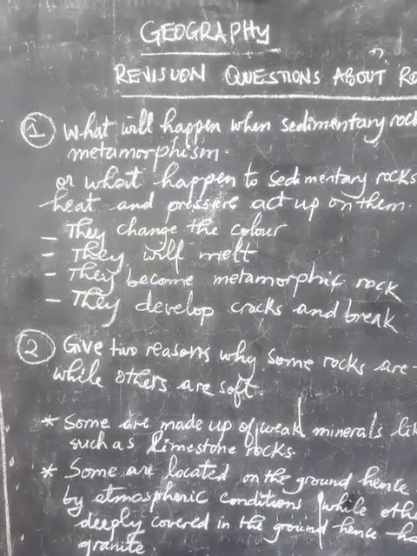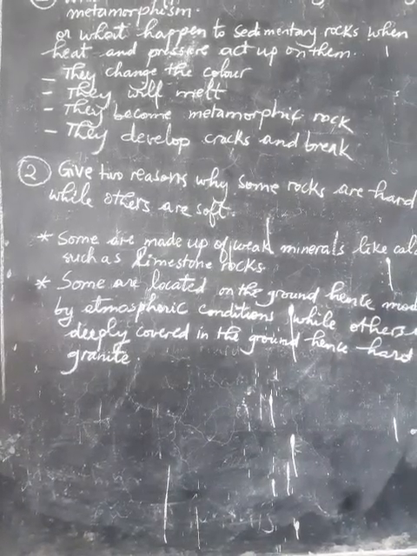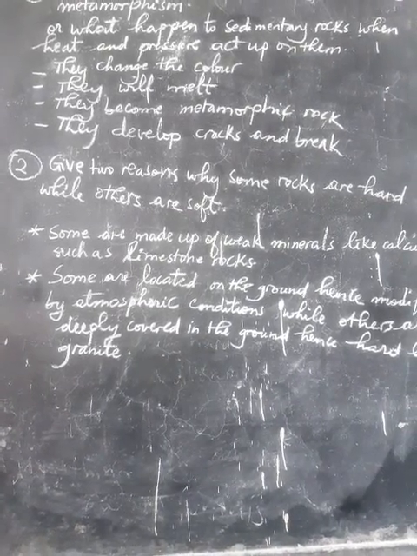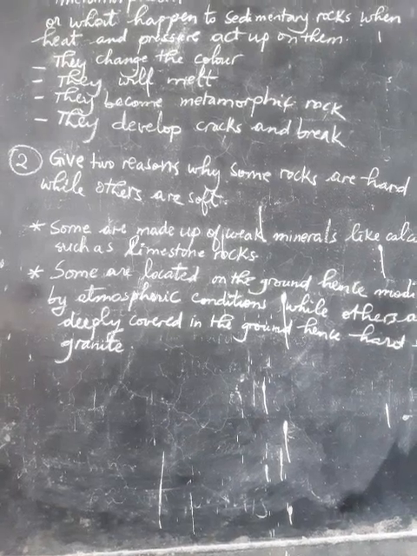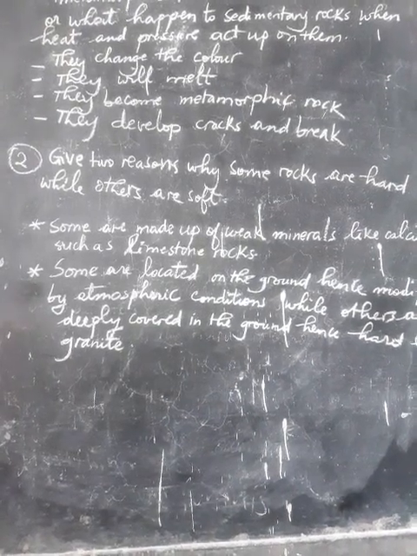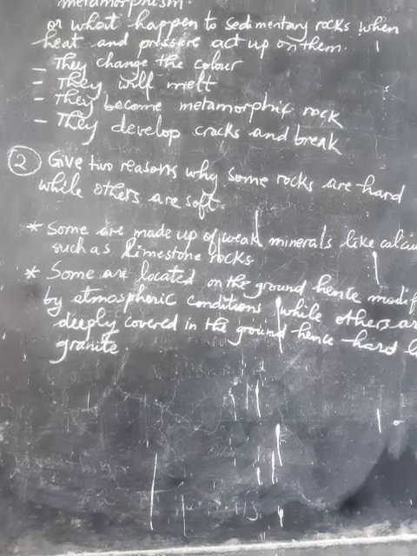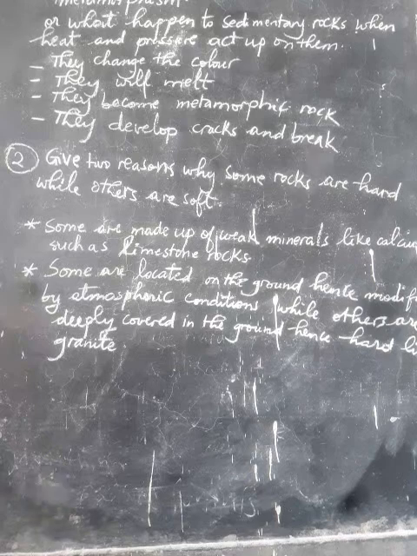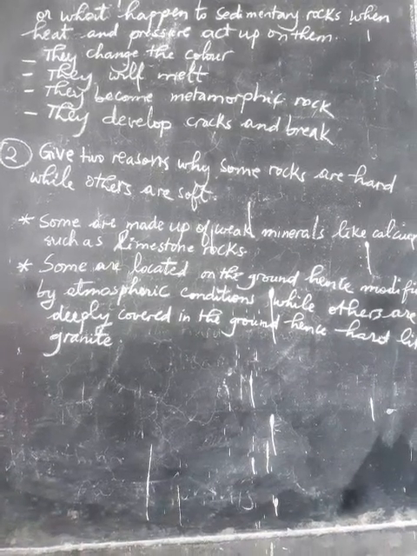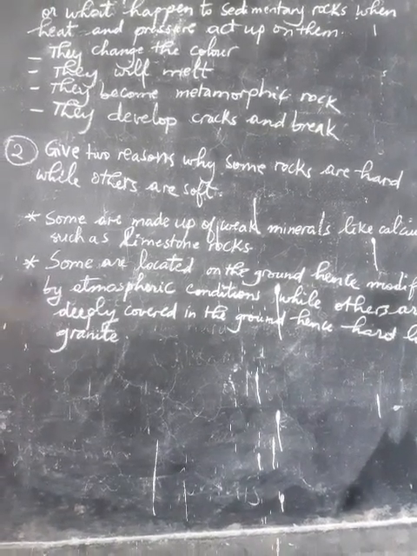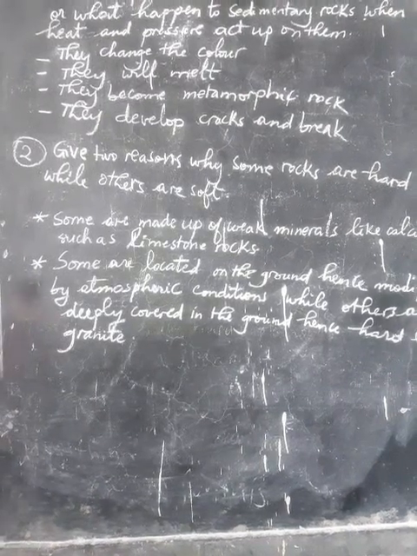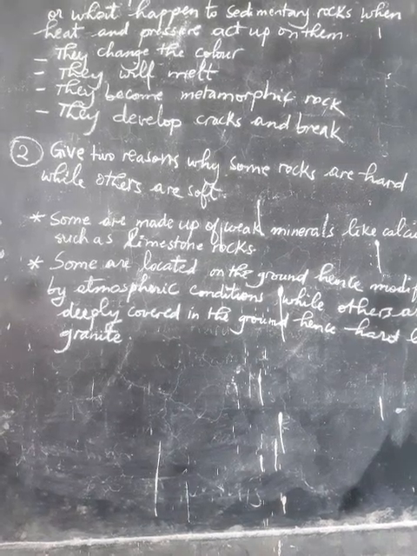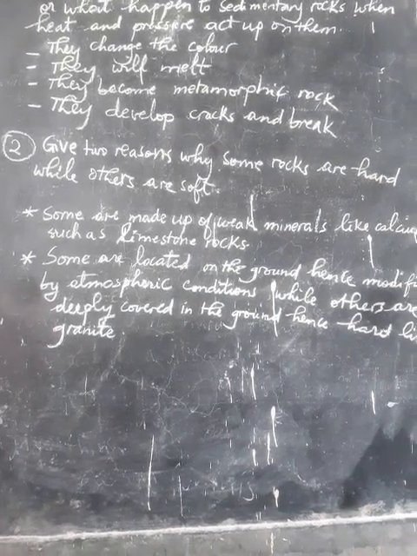Let's go to question number 2. The question is asking, give 2 reasons why some rocks are hard while others are soft. This question requires us to give the reasons why some rocks are very hard while others are very soft. I come up with 2 main important points. Point number 1, some rocks are made up of weak minerals, for example calcium, such as limestone rock. Since they are made of weak minerals, they become soft.